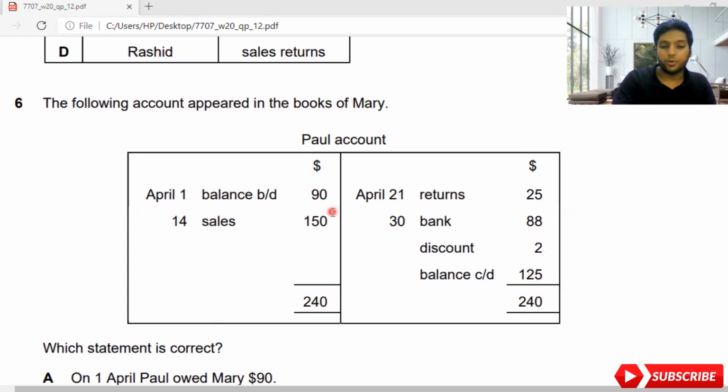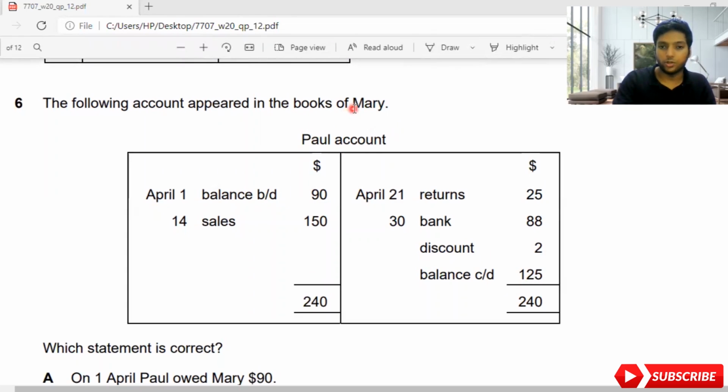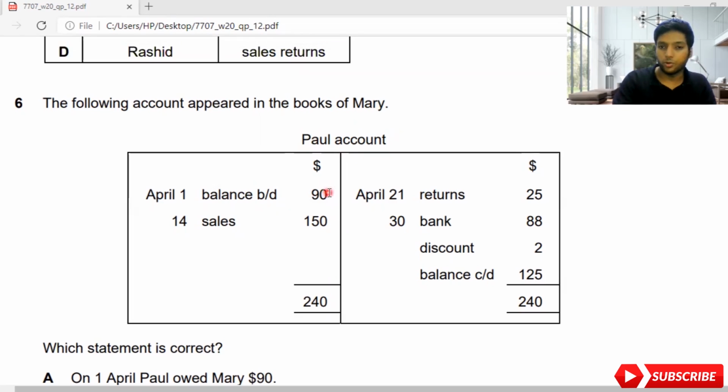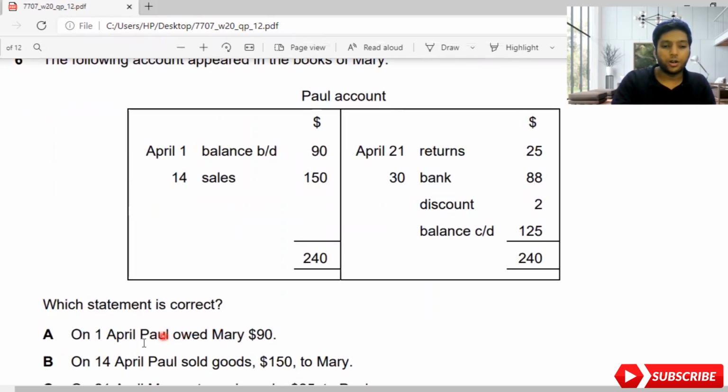Now here, balance brought down 90, 150, returns 25, 88, 2 discount and balance carried down 125. Now you need to understand Paul is owing Mary actually because Paul is a credit customer. Whatever amount Paul is going to owe Mary is true. Whatever amount Mary is going to give Paul, it's wrong. Okay. Let's start. Which statement is correct? On 1st April, Paul owed Mary 90. True, because Paul needs to give this 90 towards Mary. So answer A is completely correct.